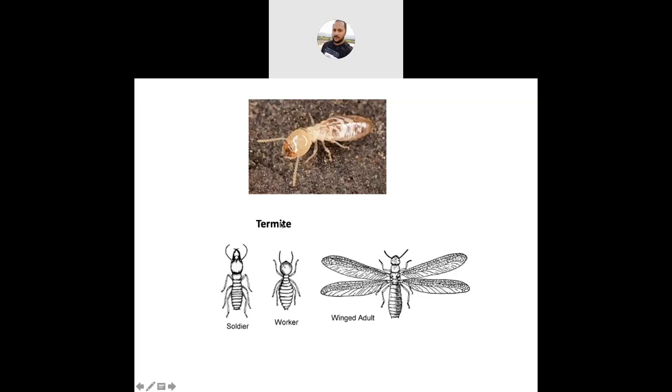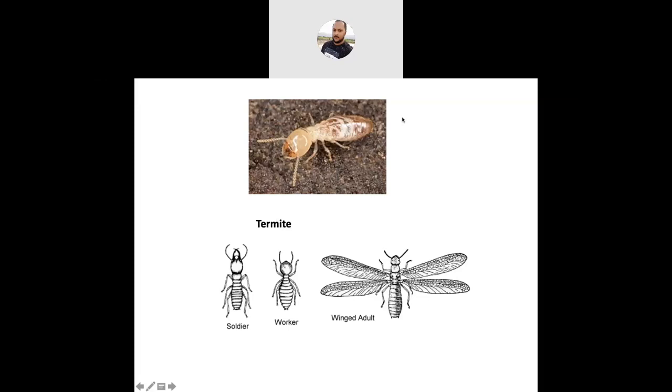So today we'll discuss another important order, that is Isoptera. In Isoptera, only a single insect comes, that is the termite, which is very well known as a social insect, as we all know. So before going to its order and family level classification and its characters, first we have to know its etymology.